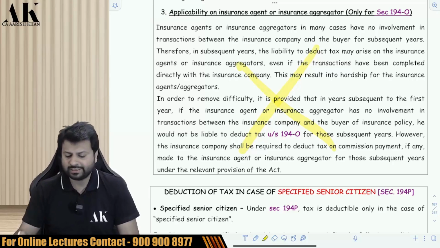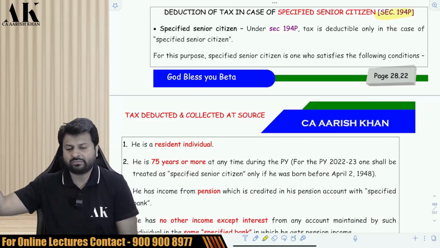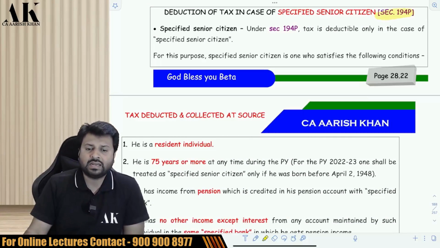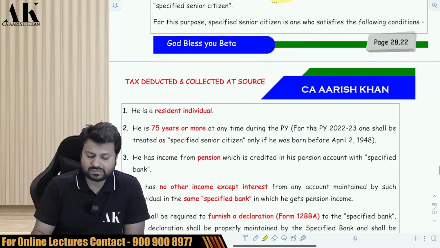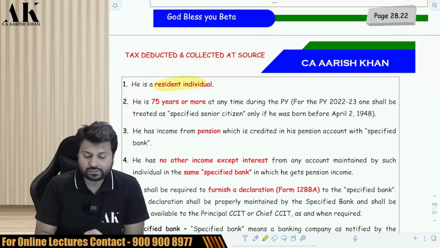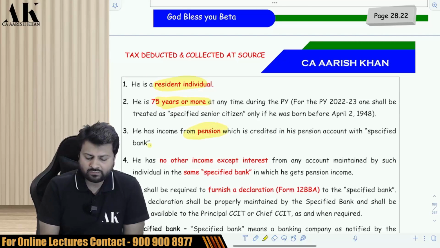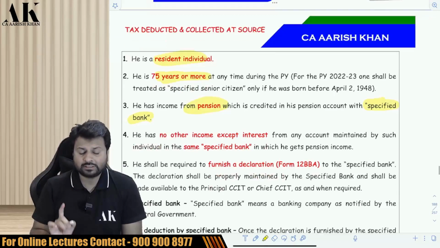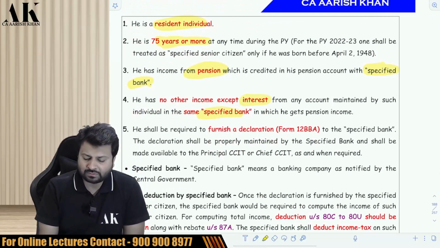194O, these are the three relaxations which are given over here. Next, 194P, a very recently inserted provision, just 1 or 2 years back, which allows some relaxation to specified senior citizens. Who is a specified senior citizen? He is a resident individual having an age of 75 years or more, and he earns income only of pension from a specified bank, and along with pension he can also earn interest from the same bank.